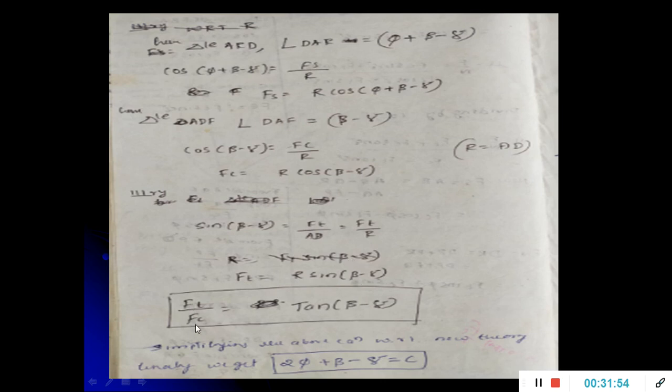Now taking the equation of Ft divided by Fc, thrust force divided by cutting force is equal to tan beta minus gamma. Now solving the above equation with the new theory, we are getting 2 phi plus beta minus gamma is equal to constant. This is the equation for the Merchant circle analysis. How are we getting this? With simplifying the above equation with the help of the new theory, we are getting 2 phi plus beta minus gamma is equal to constant.